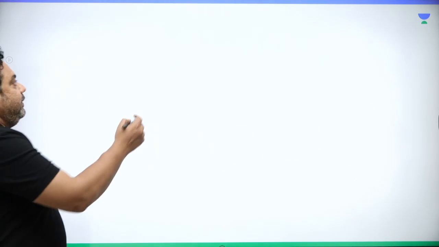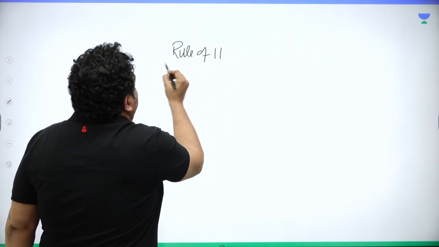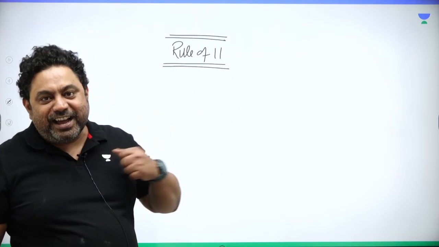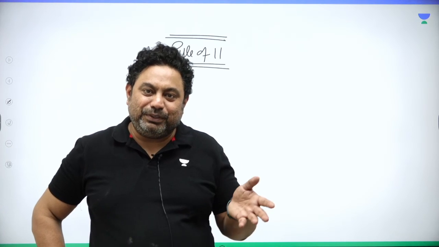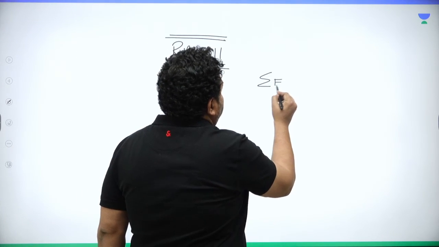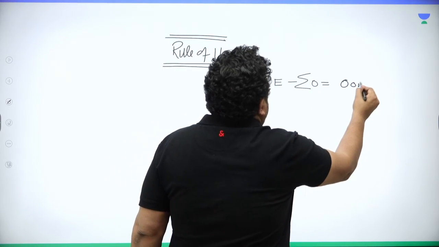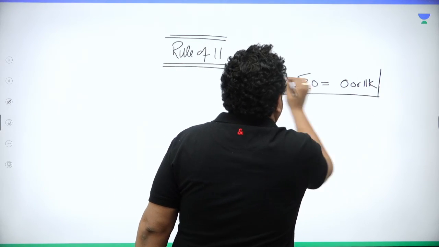Divisibility rule of 11. Oh guys, rule of 11, huh? All of you know something. Sir, this is easy as it is, huh? Sum of odd places minus sum of even places is a multiple of 11. I have heard this. Sum of even places minus sum of odd places is actually equal to 0 or a multiple of 11. Then the number is exactly divisible by 11.